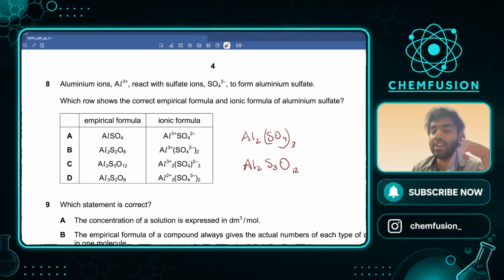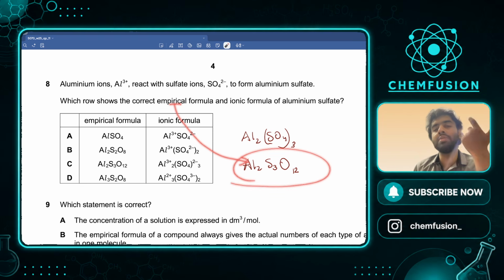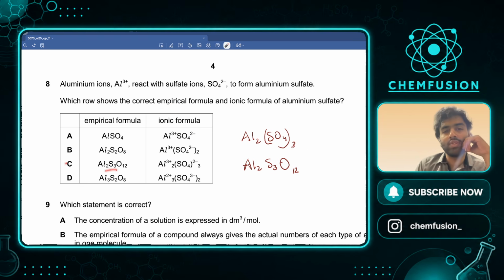कोई ऐसे नंबर से डिवाइड और कर ही नहीं सकते. किससे करोगे? 2 से करोगे. 2 ones are okay. This will come out to be 6, but divide 3 by 2, it will give you 1.5. It's not a whole number. Empirical formula is the simplest whole number ratio. So this is essentially the empirical formula itself. Hence C is the only correct option. You don't even need to see the ionic formula.